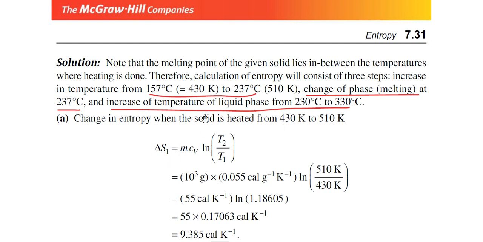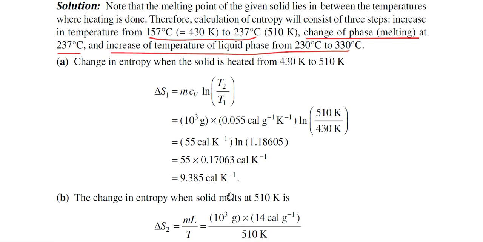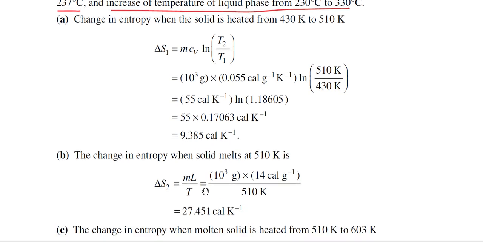So, delta S1, that is in the first step, the entropy change can be calculated by the standard formula mass into specific heat into ln T2 by T1. T1 is the initial temperature, T2 is the final temperature. Now, all the values are given in the problem. You just use those values and you can calculate delta S1. In the second step, delta S2, the entropy change can be calculated by the formula delta Q by T, that is mL by T. Mass is given, latent heat is given, and temperature is also given.